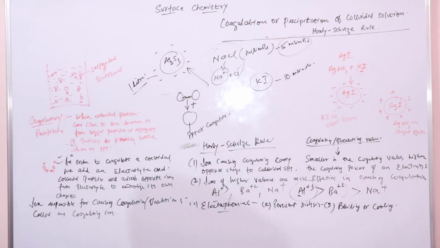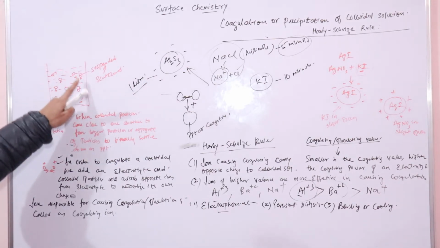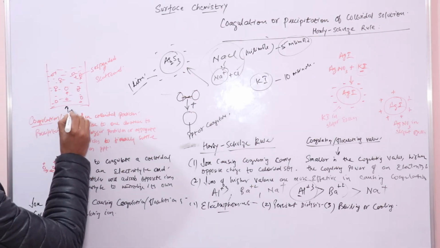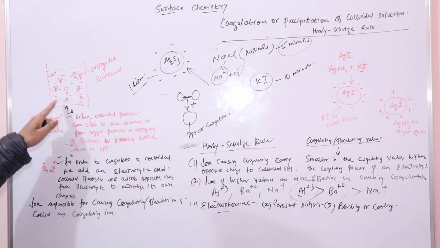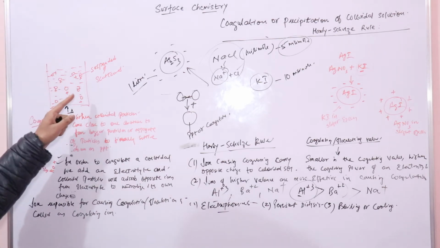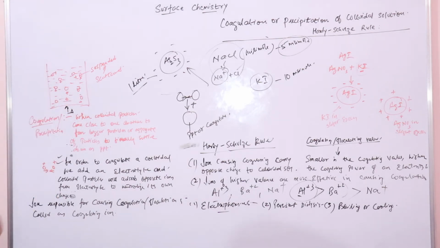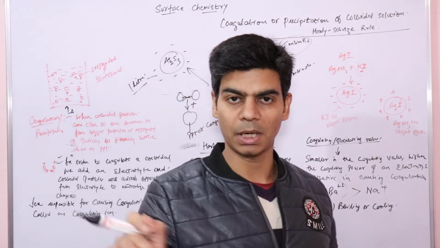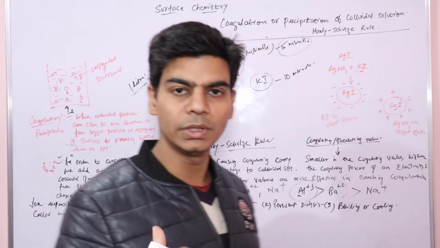As in case of egg albumin, what happens is these are colloidal particles, right? So when you heat it, when you give it a temperature, these colloidal particles, we know these are in state of constant random motion, right? These are in state of zigzag path, as in Brownian motion.